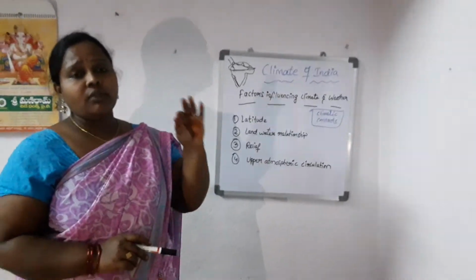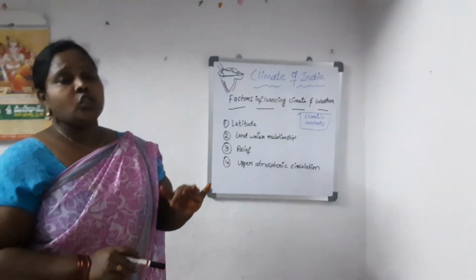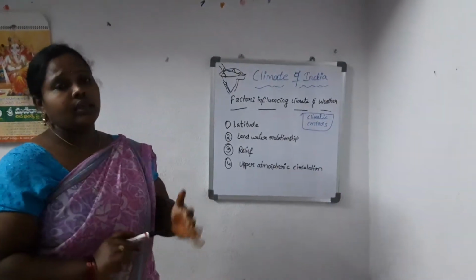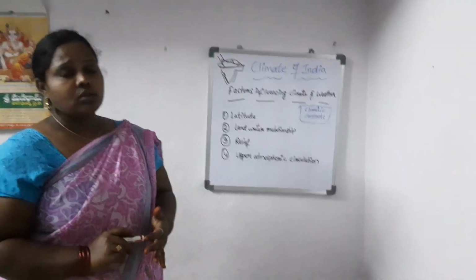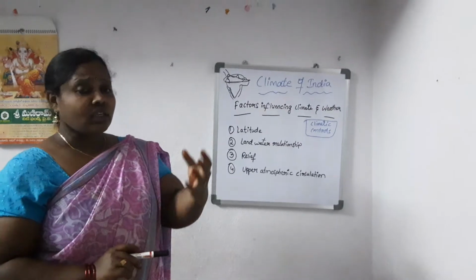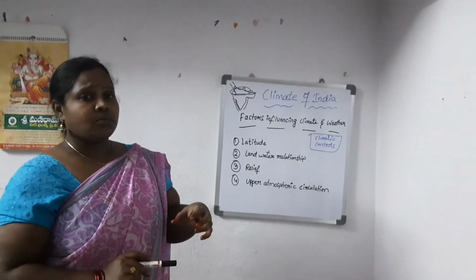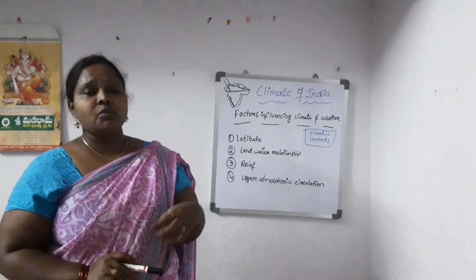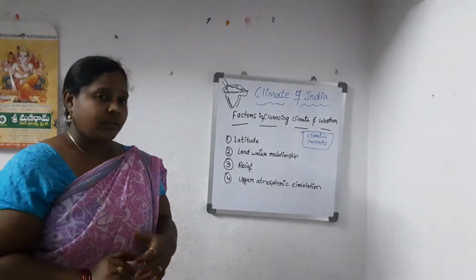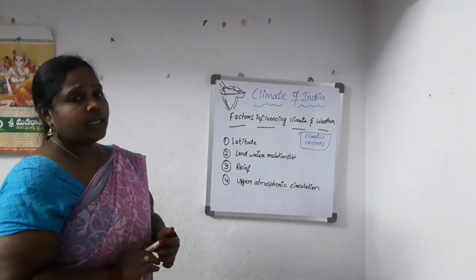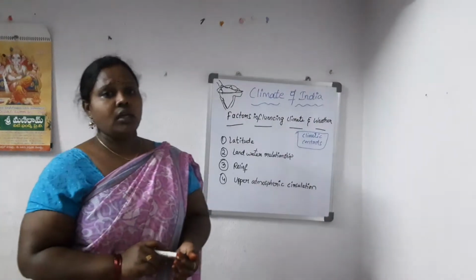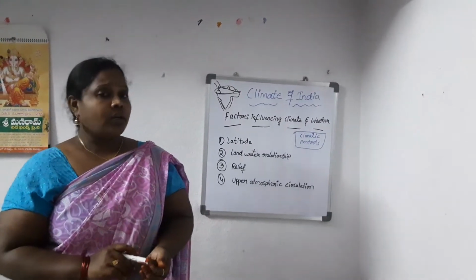So there will be a difference between the temperature of northern India and southern India, because the sun's rays absorbed by land and water will be different. And in some areas like Kerala, you have dense forest, where the temperature is also different.